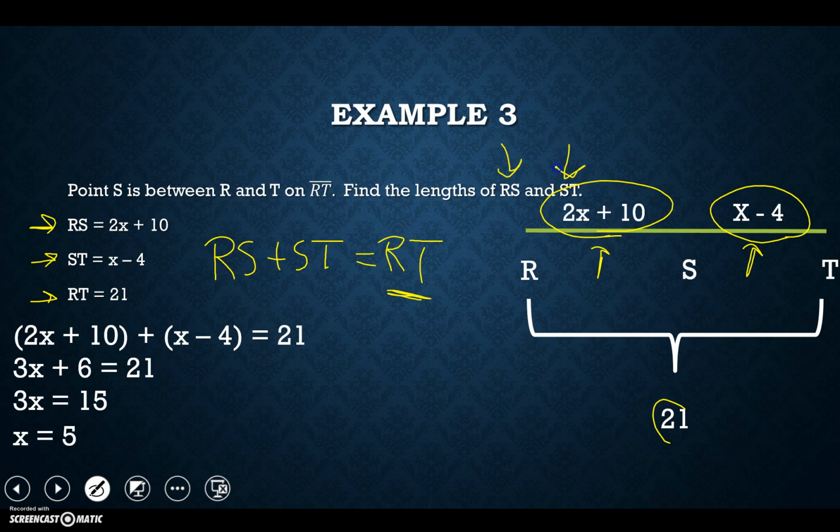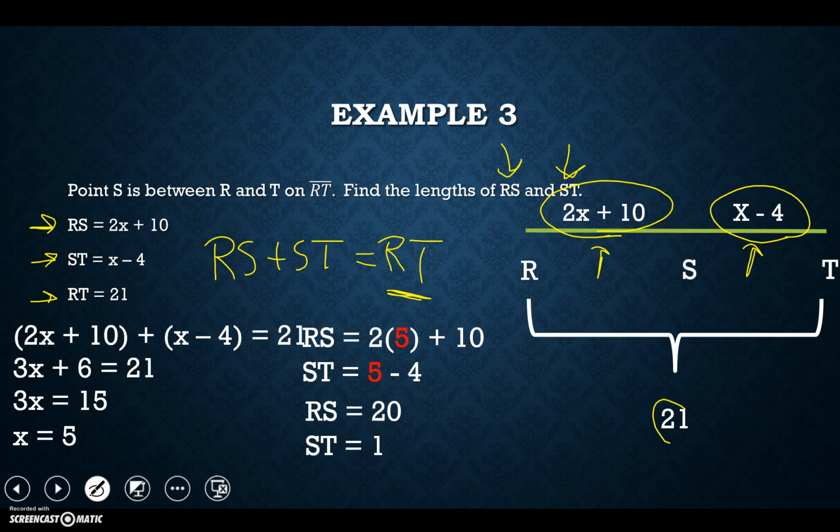Pay attention to the directions. I want actual values here. So what I'm going to do is take that and substitute it back into RS and ST and actually get values for that. So for RS I get 20 and ST I get 1. Now my original picture, does that look like it's got a piece of 20 and a piece of 1? It sure does not, but that does not matter.